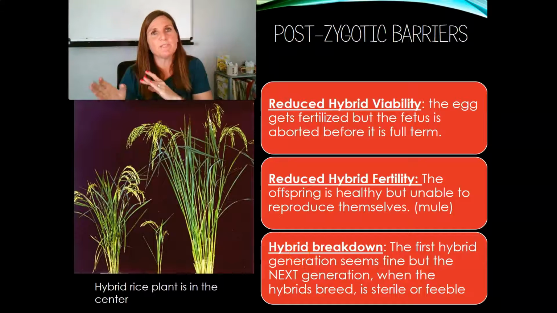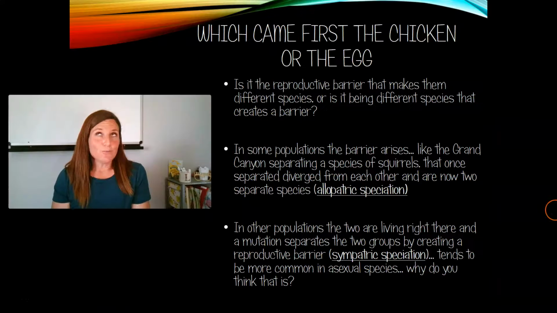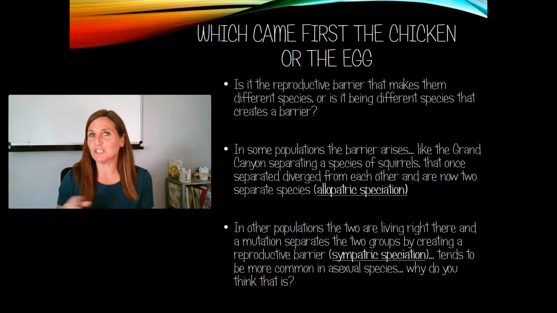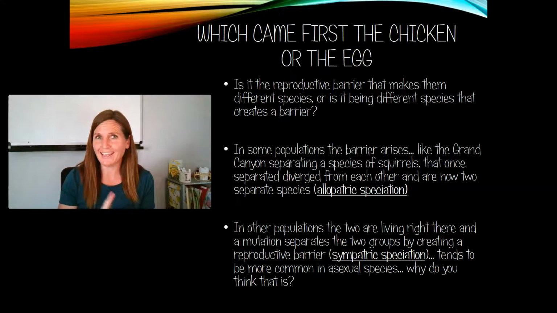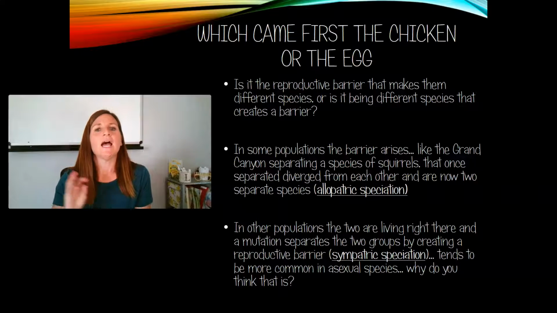Different types of speciation might indicate the relative relatedness of the two species. You may have heard the riddle before: which came first, the chicken or the egg? By the way, from a biological standpoint, this is a really easy answer. The egg came first. If your question is which came first, the chicken or the chicken egg, you might have a little bit more of a good riddle there. But you know, the egg existed with dinosaurs and chickens evolved way later. So the egg definitely came first.